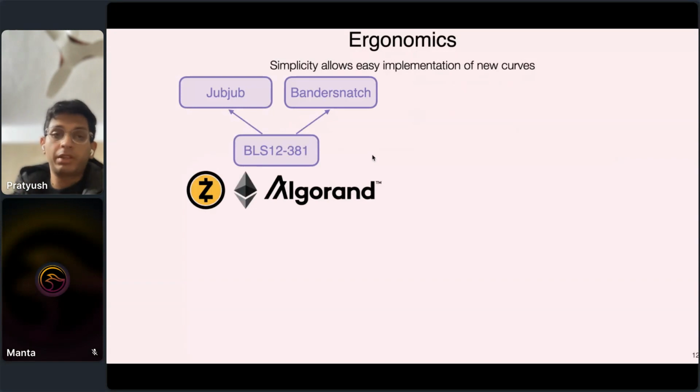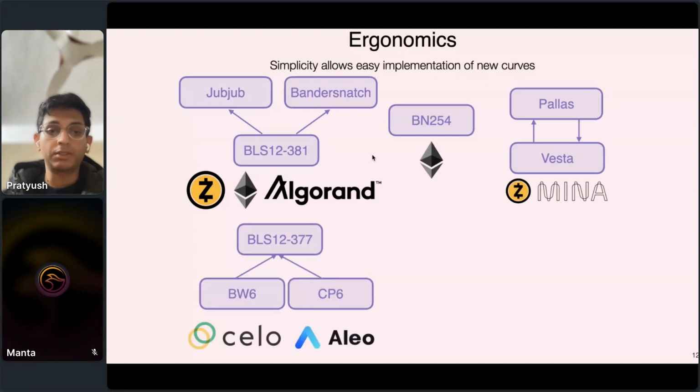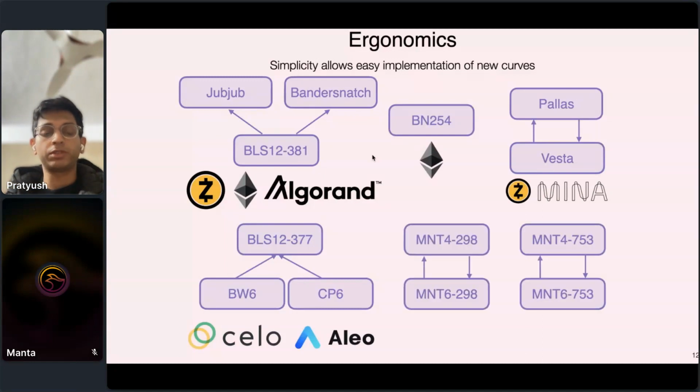So this simplicity of implementing new curves has allowed us in Arkworks to easily implement a lot of elliptic curves that are used throughout the ecosystem, such as BLS12-381, BN254, the Pasta cycle, BLS12-377, which are used by a bunch of projects in the space, as well as the MNT cycle. And now we also have implementations of the ed25519 set of curves, as well as secp256k1. Basically, it's becoming easier and easier to implement new curves in the Arkworks ecosystem, and any curve that you require, you can probably find in our ecosystem. Okay.